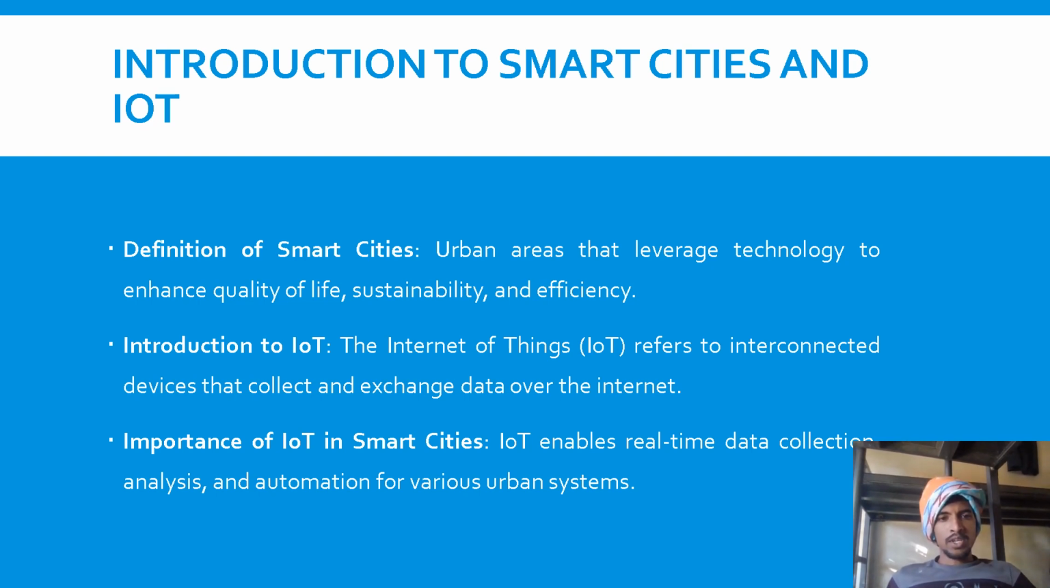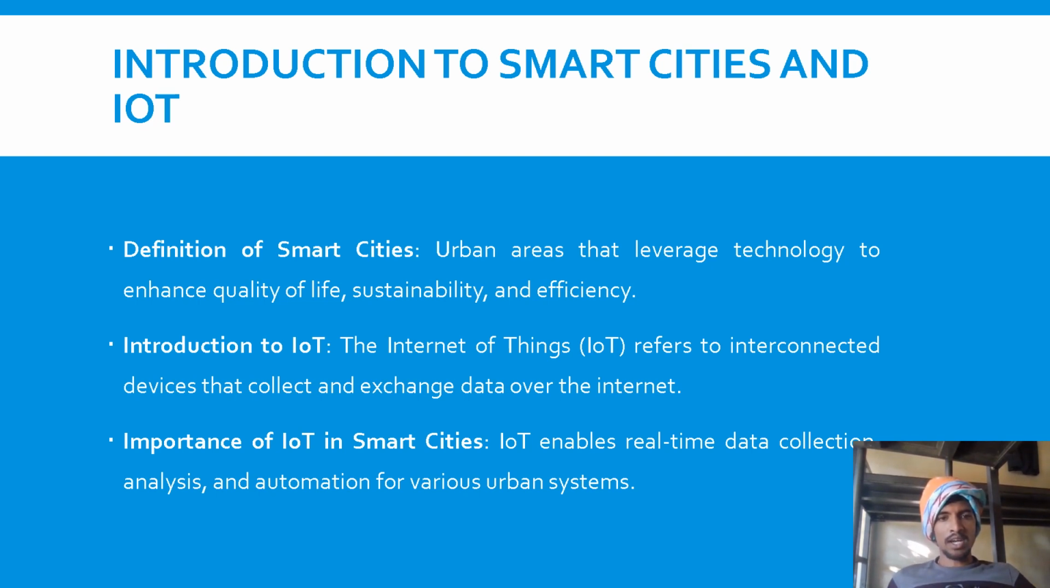What is IoT? The definition: urban areas that leverage technology to enhance quality of life, sustainability, and efficiency. Introduction to IoT: the Internet of Things refers to interconnected devices that collect and exchange data over the Internet. Importance of IoT in smart cities: IoT enables real-time data collection, analysis, and automation for various urban systems.